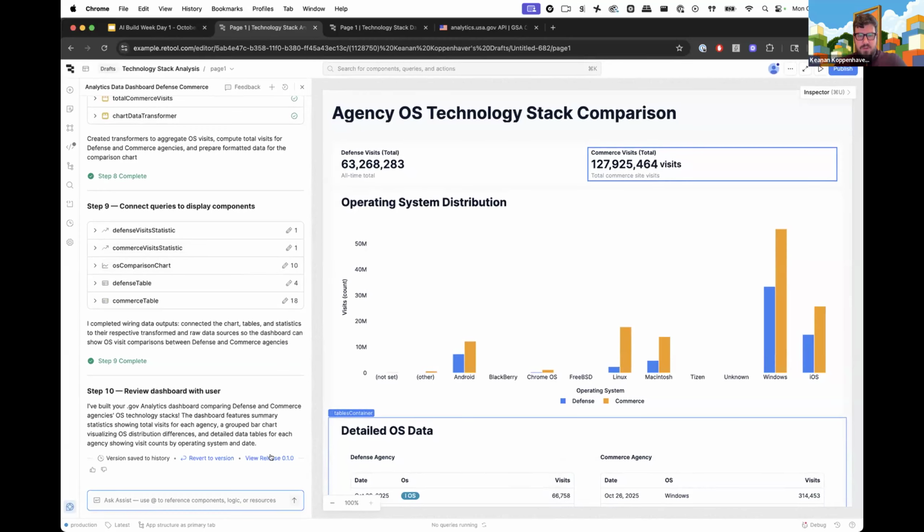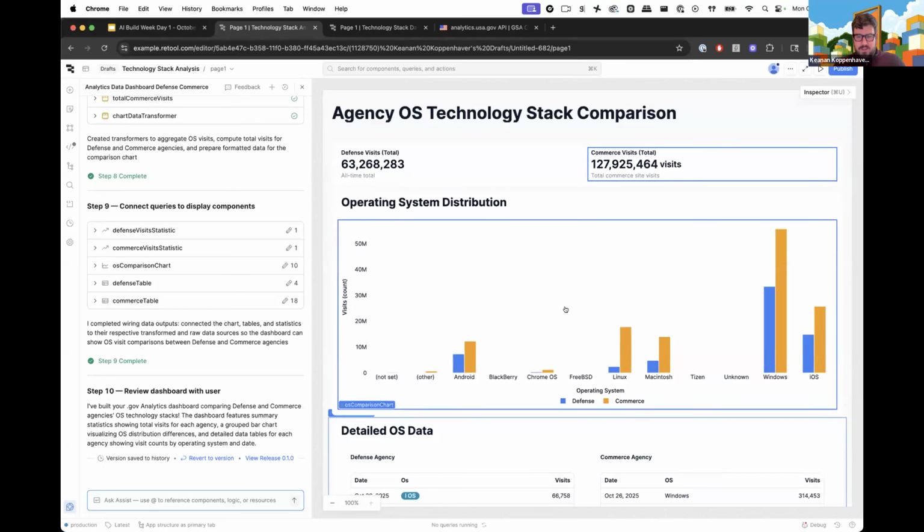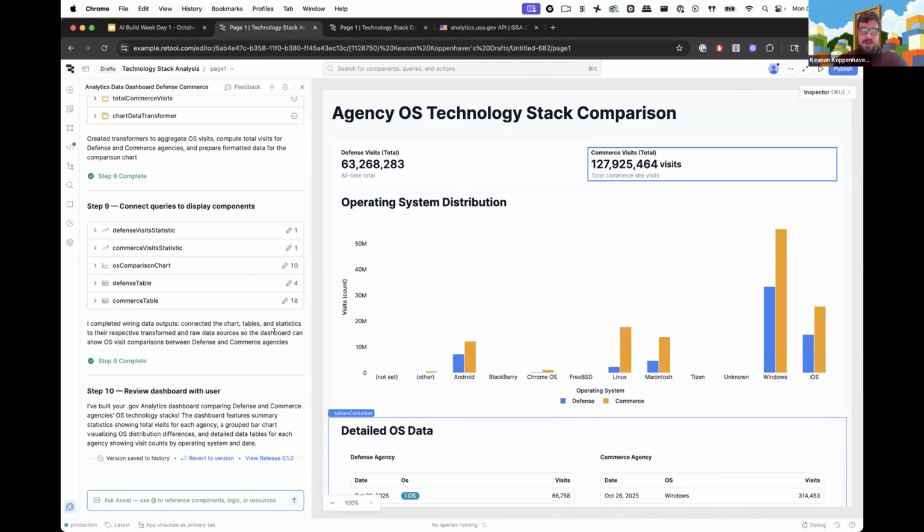Especially if you're using source control inside of Retool, it's very helpful. But you can also see here, you can revert to a previous version, right? So if we go ahead and do this next thing that we're going to do, and we really don't like it, it really kind of messes up what we were trying to do, we can just go ahead and revert back to this sort of known working state, which gives me, as a builder, a lot more confidence in what I'm building and allows me to take some more risks, right? Because I know that as long as I'm kind of saving my work along the way, I can revert back to those versions as we go.